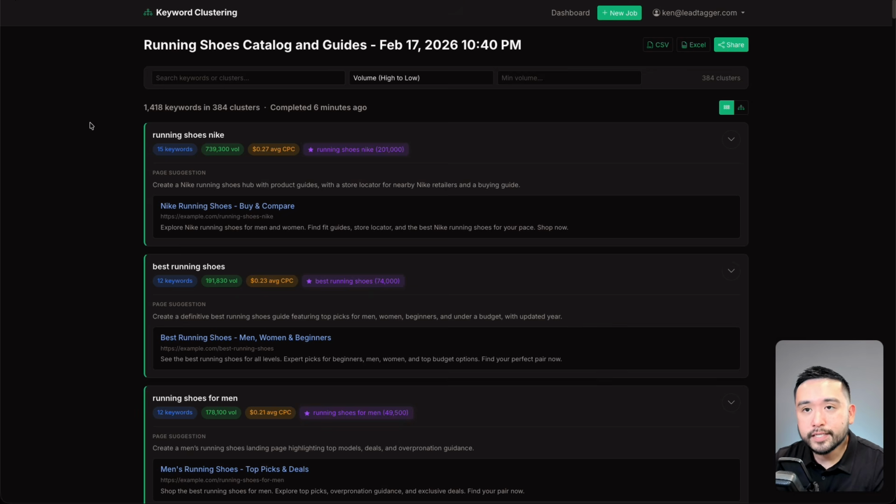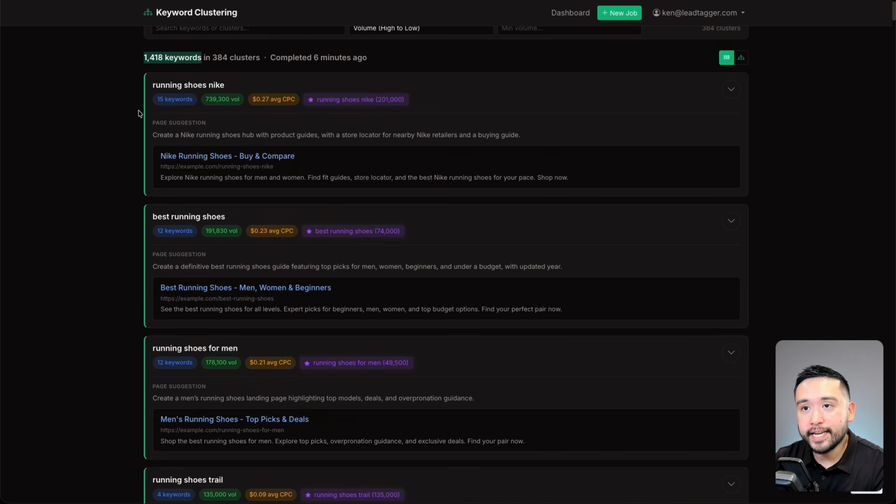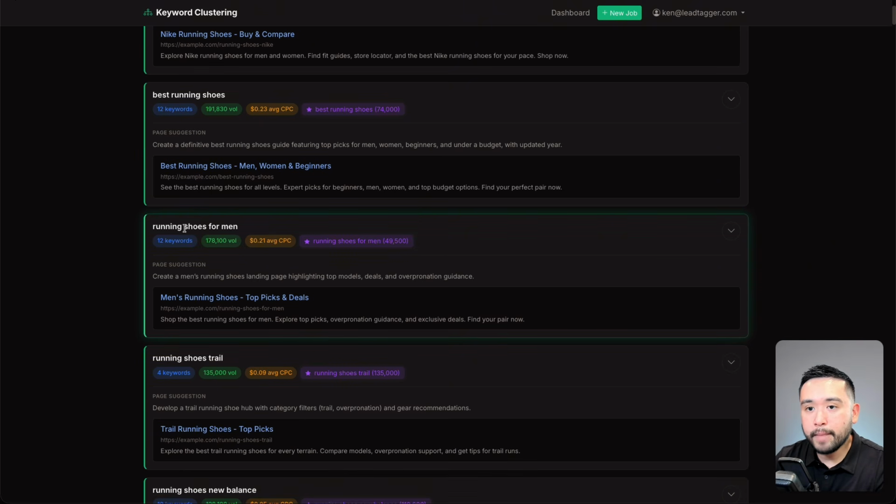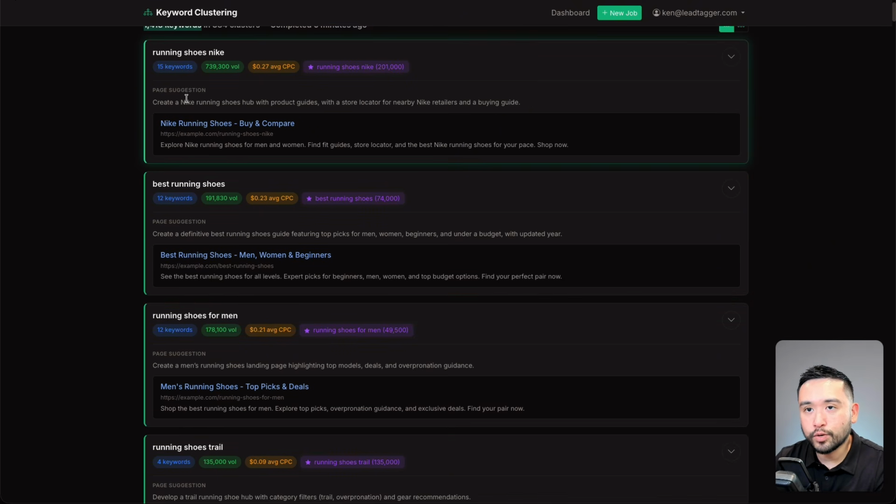Okay, so in just a few minutes, the tool found 384 clusters from the nearly 1,500 keywords we fed it. You could see all of the clusters right here. And these are the main target keywords for each one of these clusters.